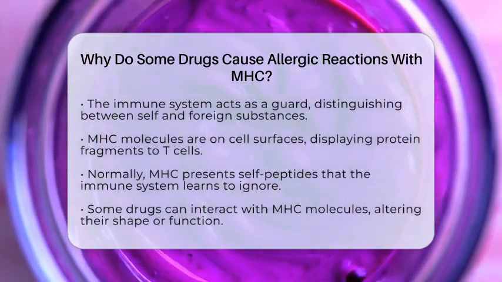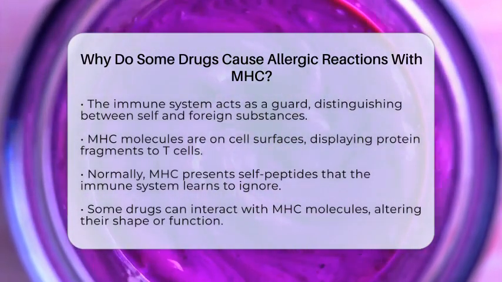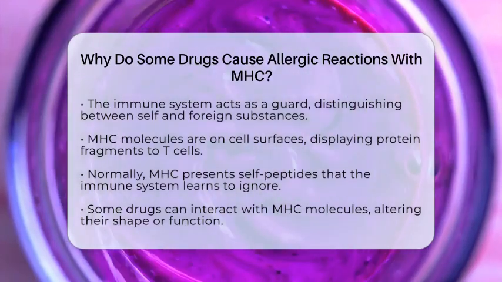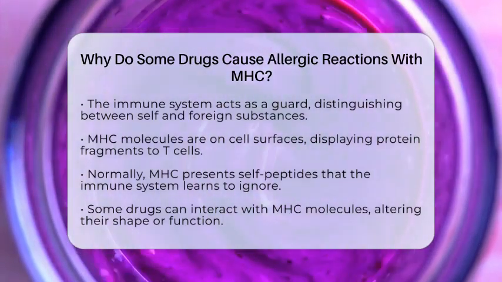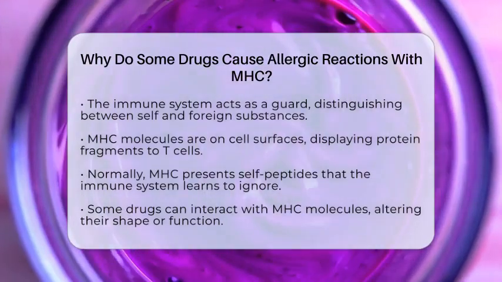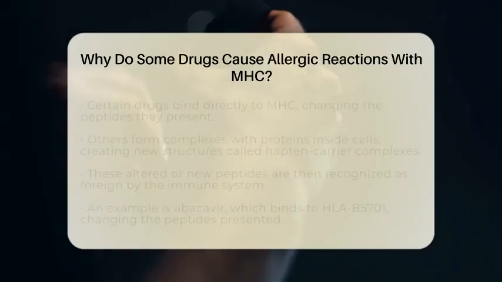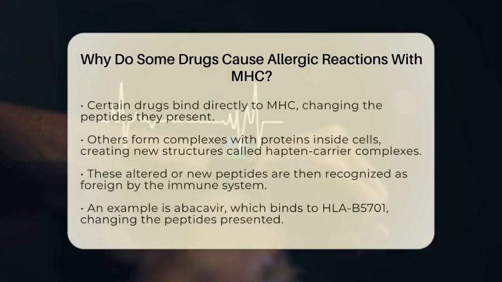Certain drugs are small molecules that can interact with MHC molecules. They can do this in a few different ways. Some drugs bind directly to the MHC, changing its shape. This alteration can make the MHC present different peptides than usual.